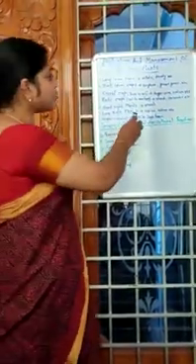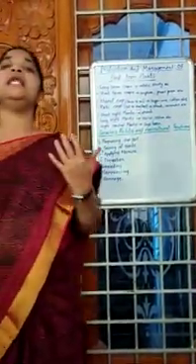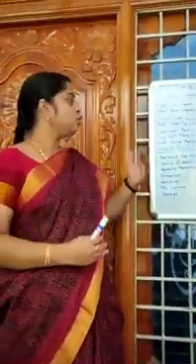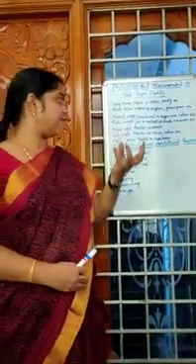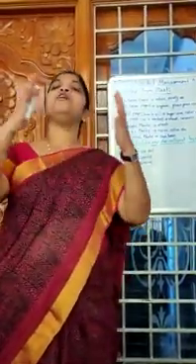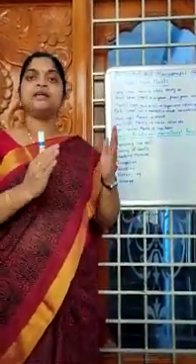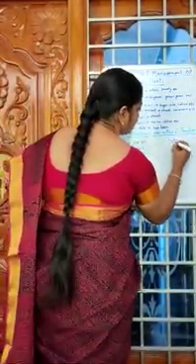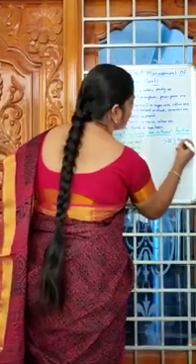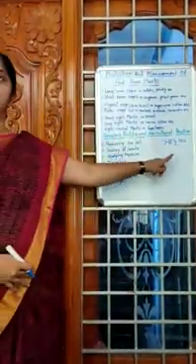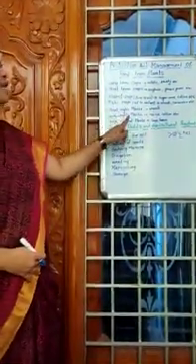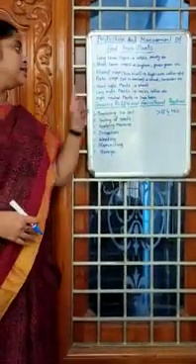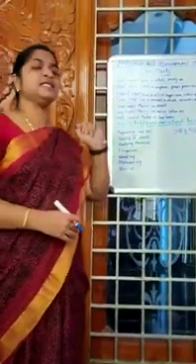Next, crop production is mainly based on flowering. Depending upon the flowering, where the flowering is more when the duration of the night is less than 12.5 hours, those plants are called short night plants. Example, wheat.